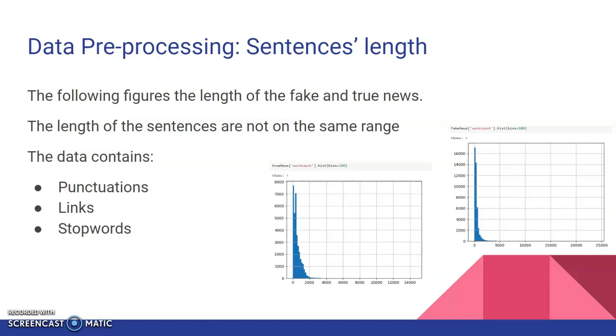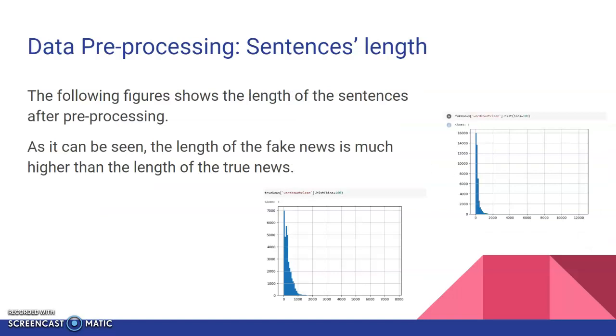And in this slide, you can see that the length of the sentences has been reduced because the punctuations, the links, and everything has been eliminated. However, still the length of the fake news is much higher than the true ones.